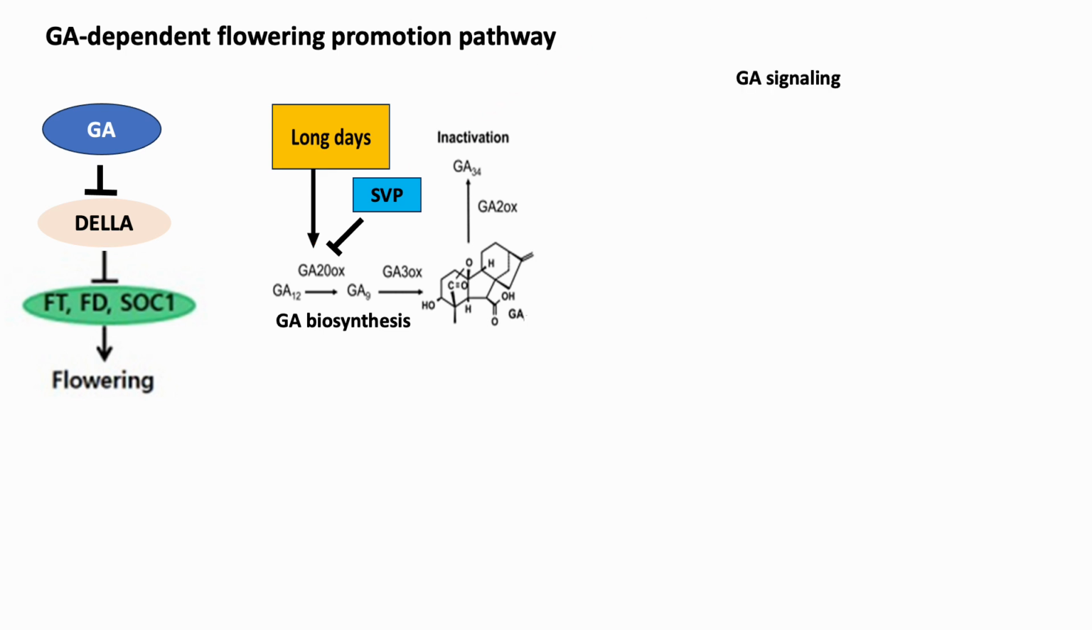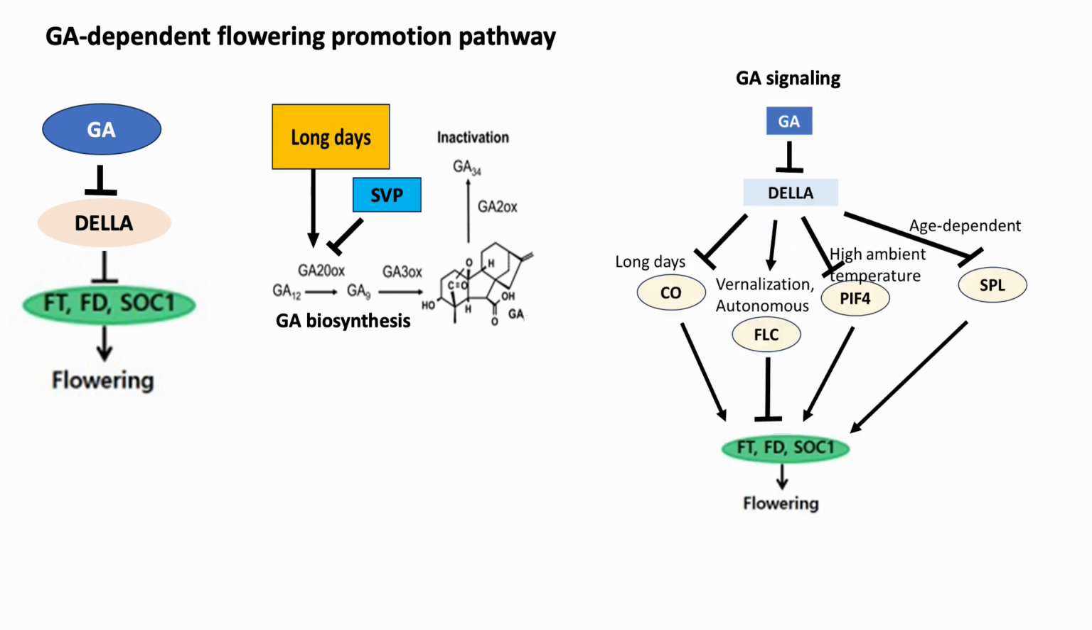Besides GA biosynthesis, regulation of flowering time is also mediated by GA signaling. DELLA proteins are negative regulators in GA signaling as well as flowering time. Since DELLA proteins possess no DNA binding domain, they modulate gene expression by interacting with other proteins. DELLA have been shown to bind to CO protein, leading to an inhibition of CO activity.